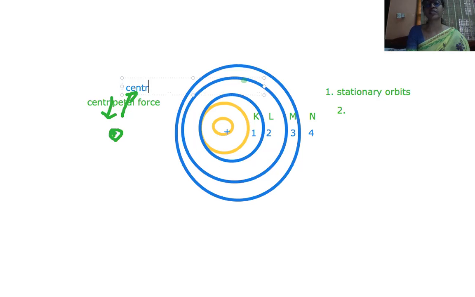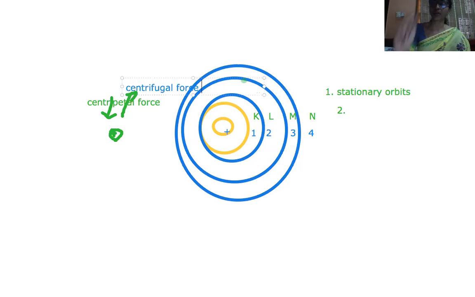So a body which is showing circular motion experiences two types of forces. What are they? Centripetal force and centrifugal force. Once the centripetal force which is pulling the body towards the center and the force which is pulling the body away from the center are balanced, the body will be moving in a circular path.